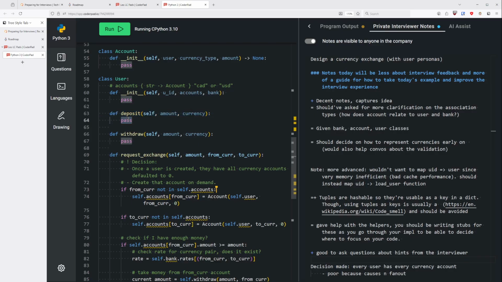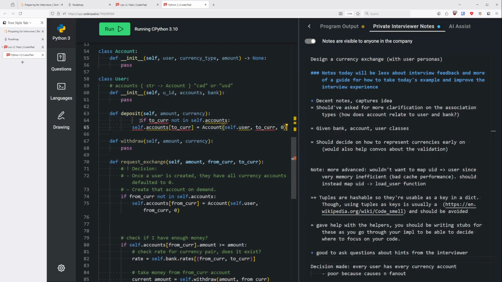So what should actually happen is the deposit function should handle the creation of this situation. So what I would do is I would just move this over here.